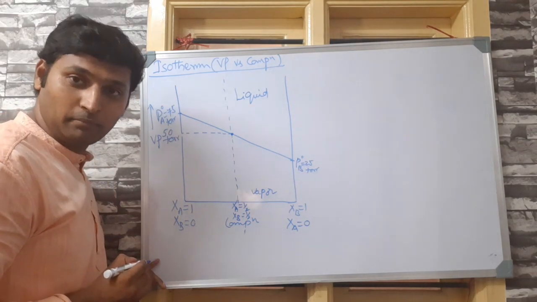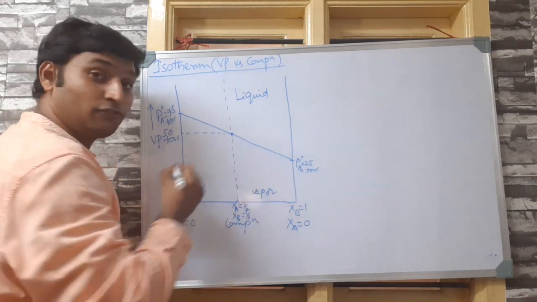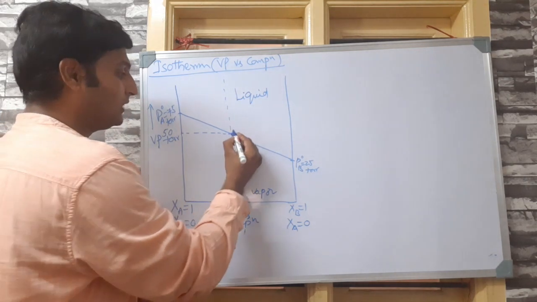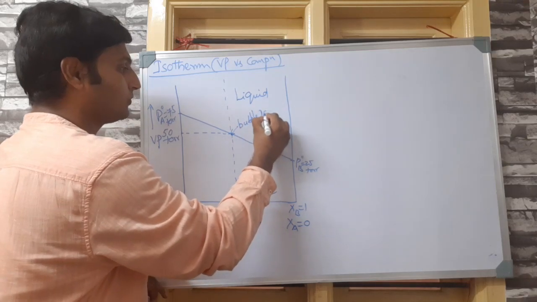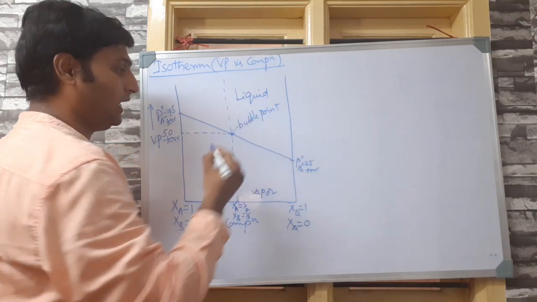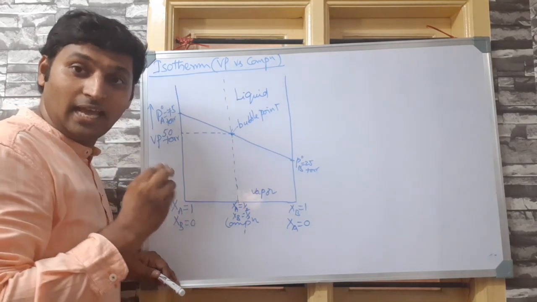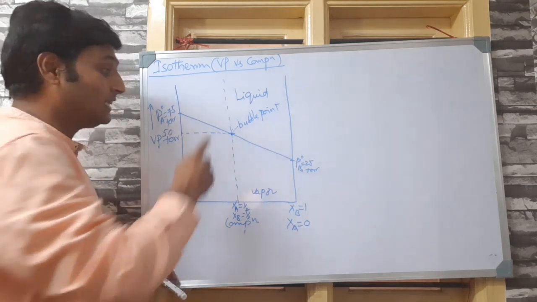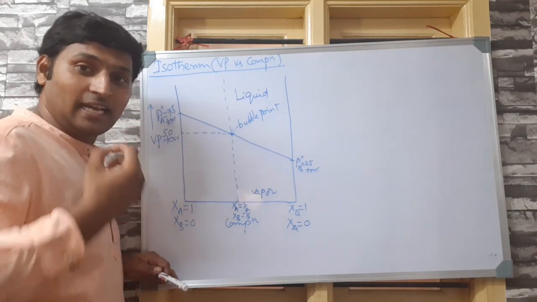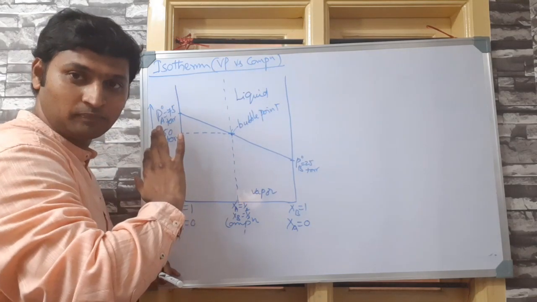If you remember, at this point called 50 torr, you saw the first bubble, right? This is called the bubble point. So please observe, bubble point represents the liquid phase of the substance, because that is the first time you are seeing a gaseous substance. So above the bubble point, it is purely liquid.